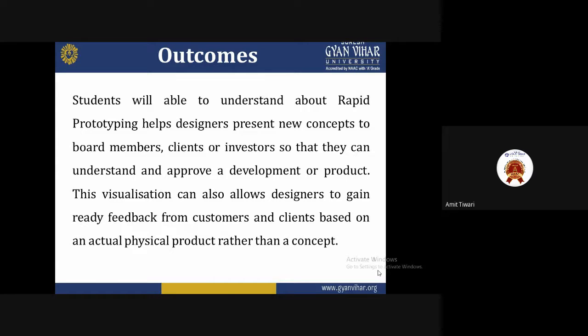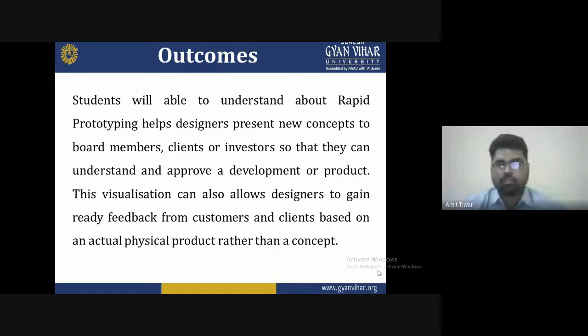Today we are discussing what rapid prototyping is and how it is very helpful for making a product from a new concept, and how we can make the product through visualization, increasing our imagination power to create a new design, rather than a unique type of concept we have developed.